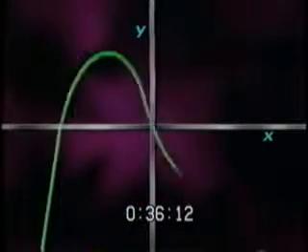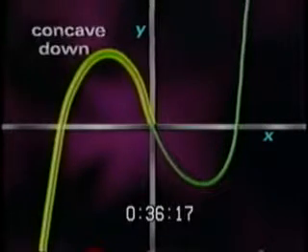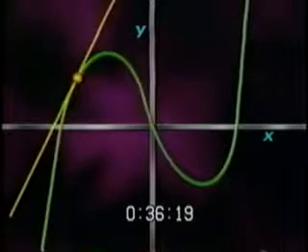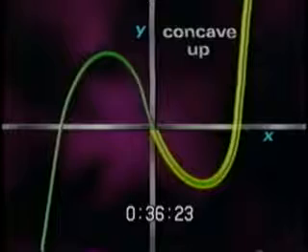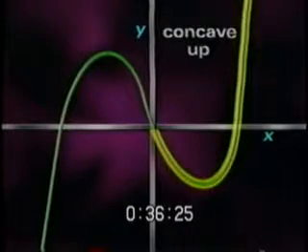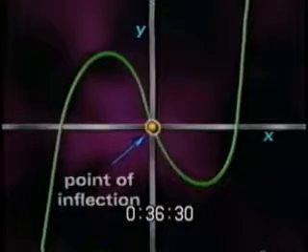Let's look back at the old example of the function y equals x cubed minus 3x. Here, the graph is concave down because, as you can see, the graph is below the tangent line at each point. Here, the graph is concave up because the graph is above the tangent line at each point. And this is a point of inflection.